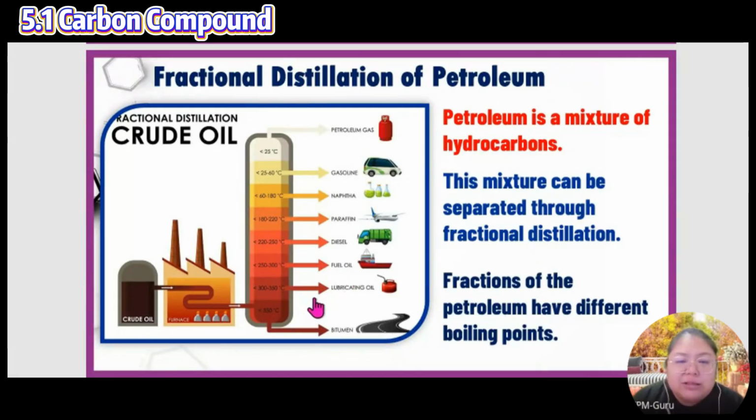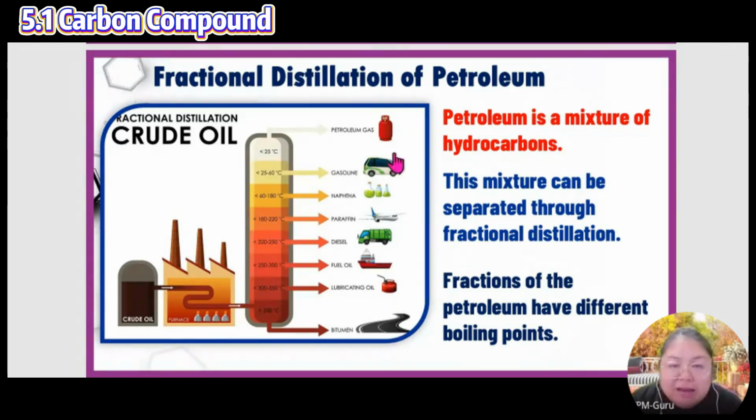Okay, after that you see the lubricating oil. Lubricating oil is around 300 to 350. The highest one is what? 350, bitumen. Bitumen, where do we use it? The road. You see the highway, somebody building the road, the black color, that is all bitumen. They put the bitumen, then they make the road. This one is the highest temperature.